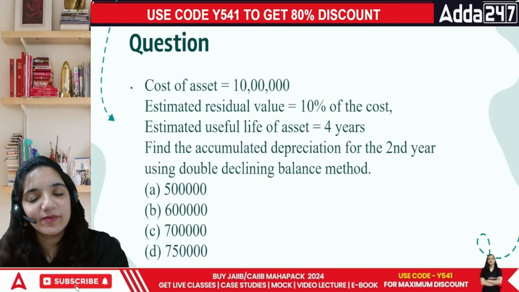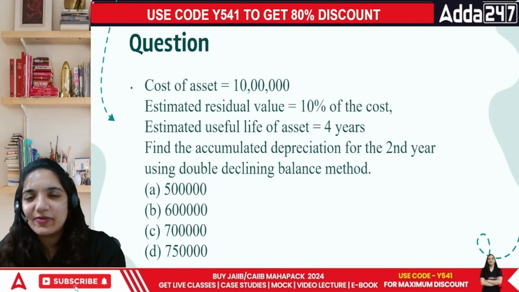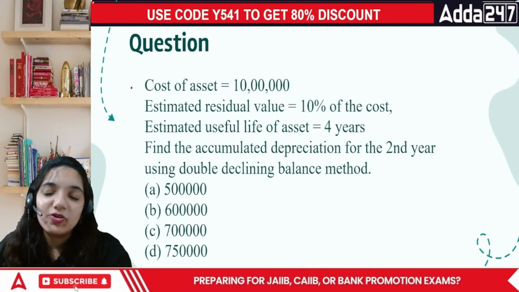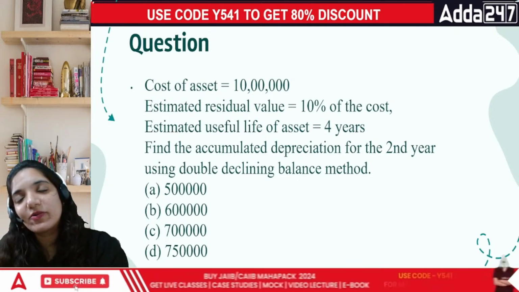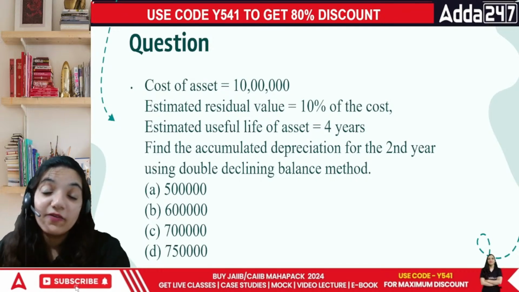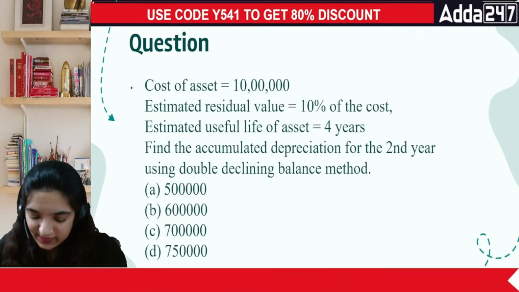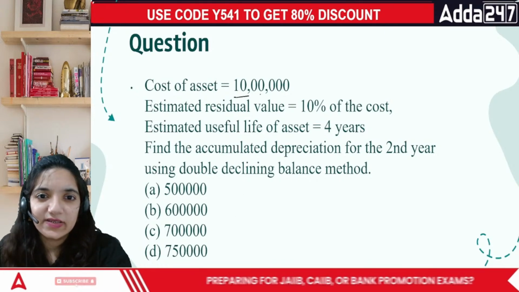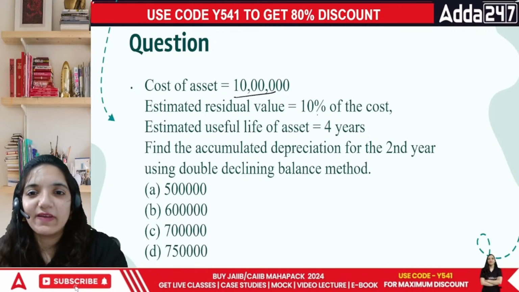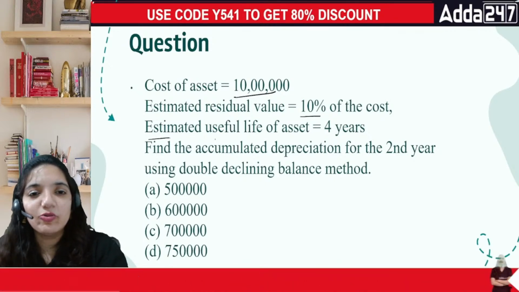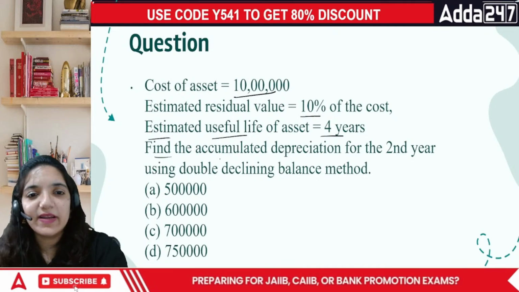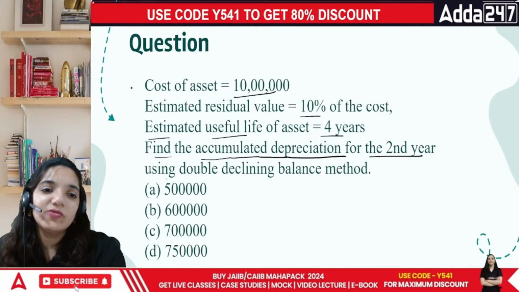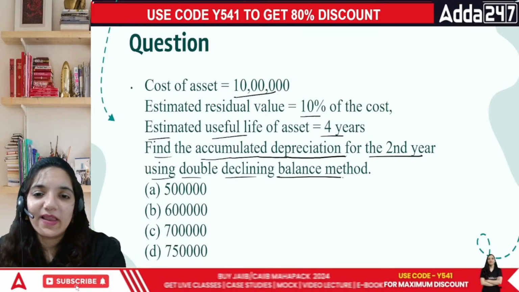Next question, everyone. Another question from depreciation. I know a couple of numerical questions are being added, but don't worry, numerical is an important part. Normally, depreciation is one particular chapter which is often asked from the numerical point of view itself. Coming to the question, it says cost of the asset 10 lakh, estimated residual value 10%, estimated useful life 4 years. Find the accumulated depreciation for the second year using the double declining balance method.